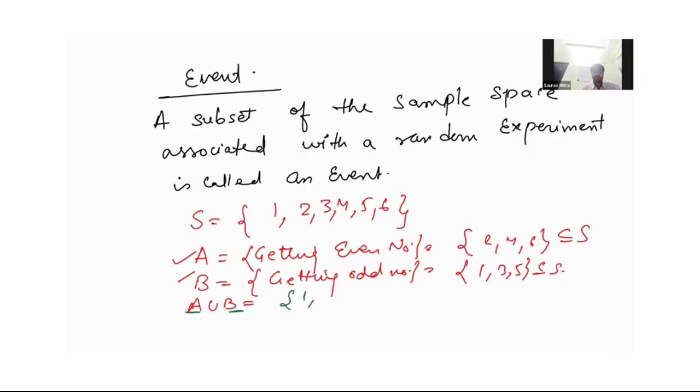So it is your 1, 2, 3, 4, 5. That's it. This is also a subset of S. Clear? So this is the definition of event. So event is basically the subset of sample space. Clear?